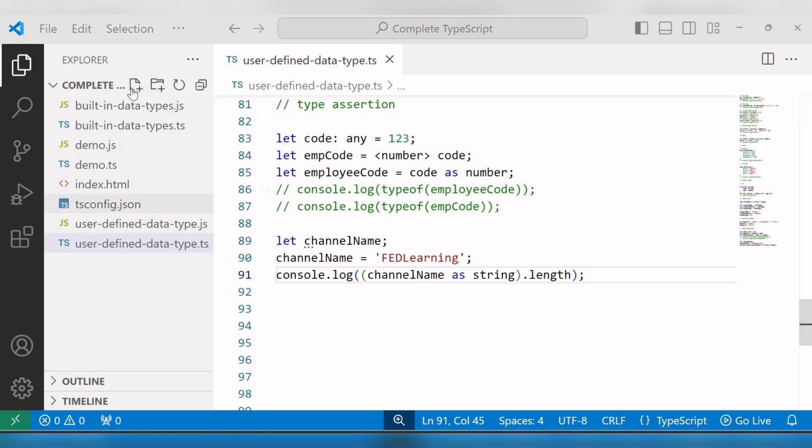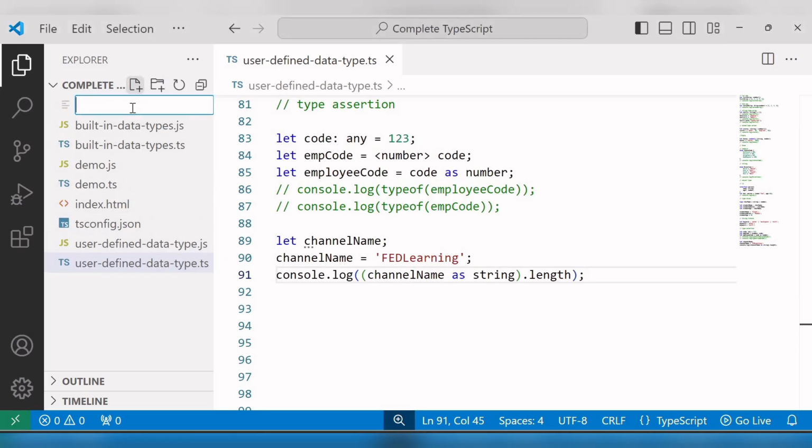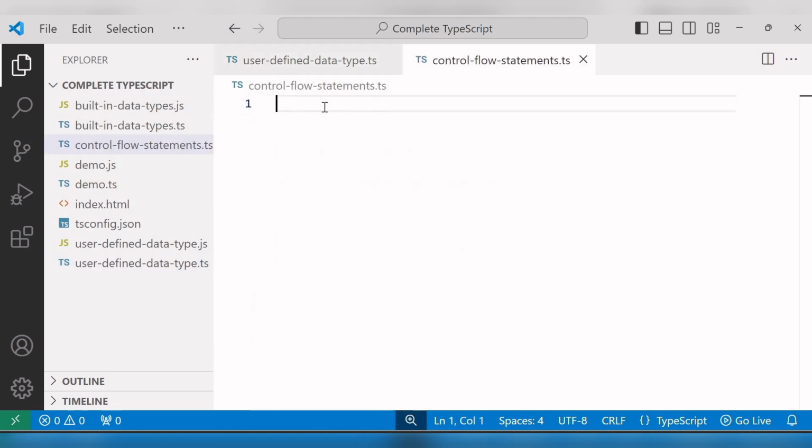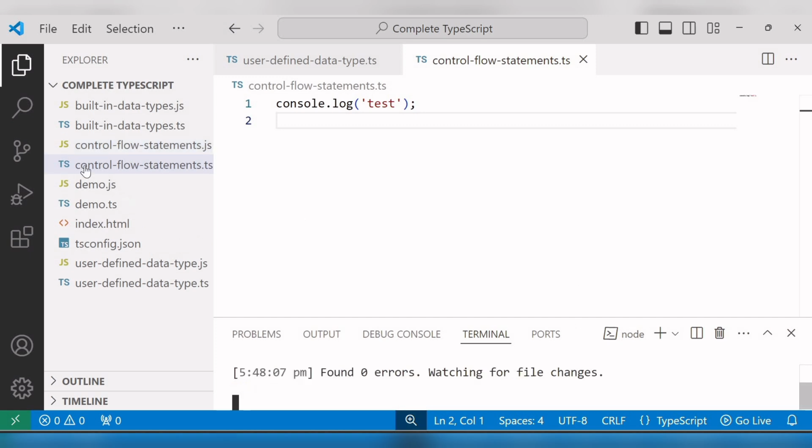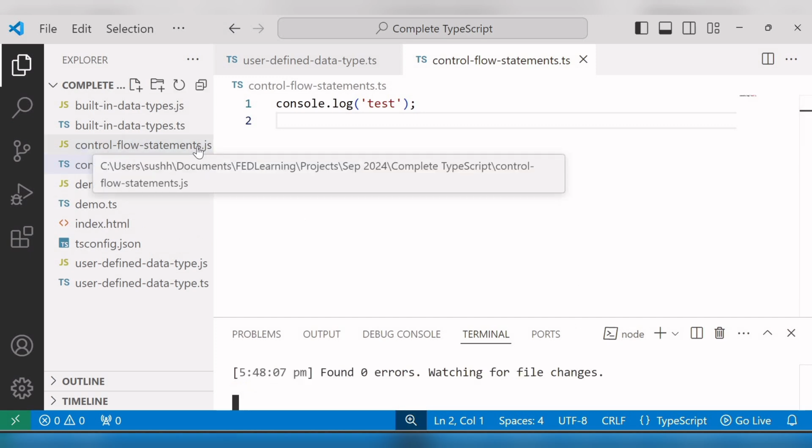So here inside Visual Studio Code, I'll create one more file with the name control flow statements.ts. And inside this file, I'll log one message, test. Okay. And now I'll open terminal with Ctrl plus backtick. And here first I'll compile this whole project in watch mode with the command tsc --watch. Enter. And after compilation, you can see the control flow statements.js file is created.